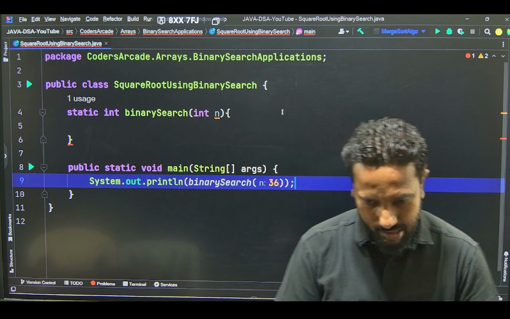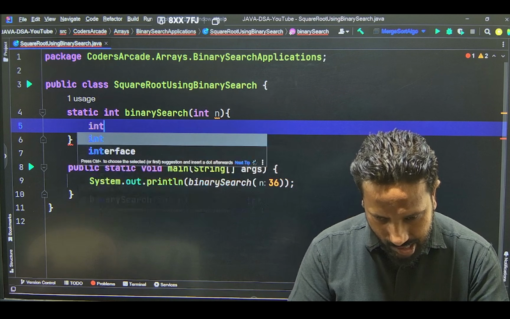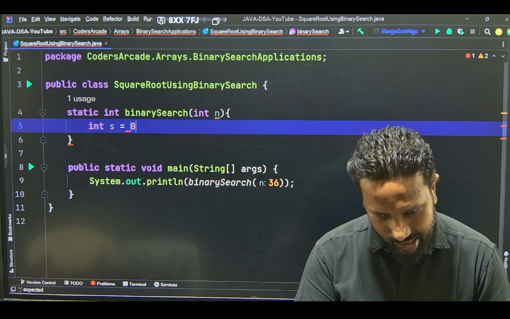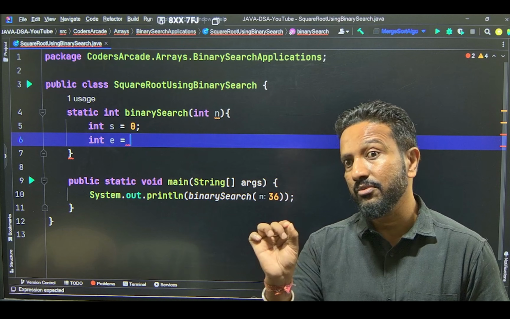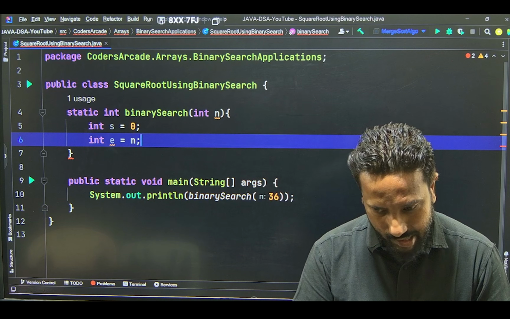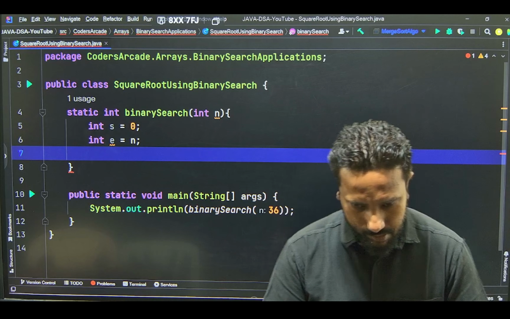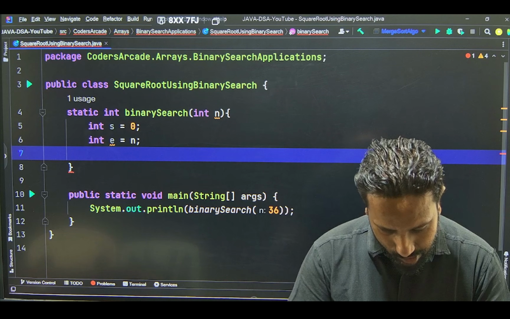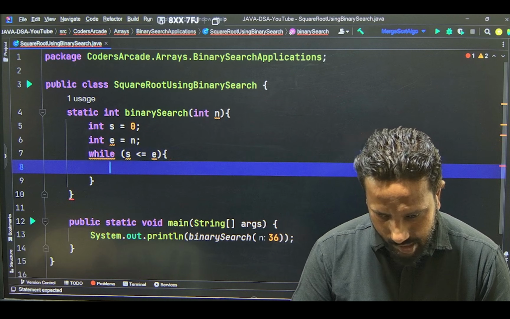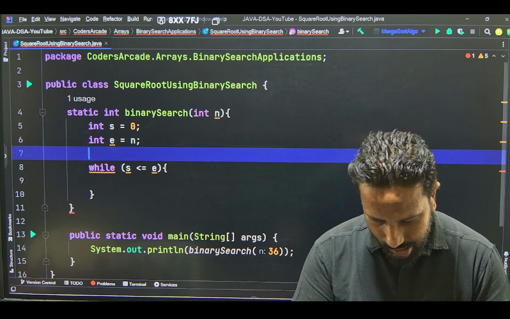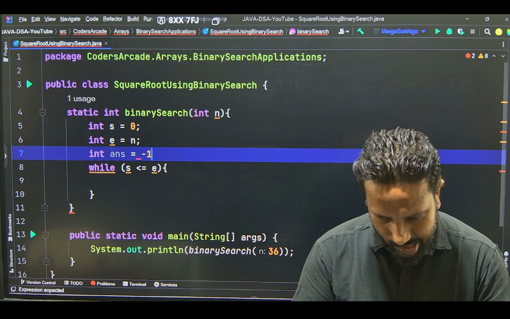So let's write it. For the time being the start value, as we saw, was 0, the end value was the number itself. If you remember, it was n only, right? Now the base case, as we already know, while start is less than equal to end. Let's take the answer as well. Int answer is equal to -1.